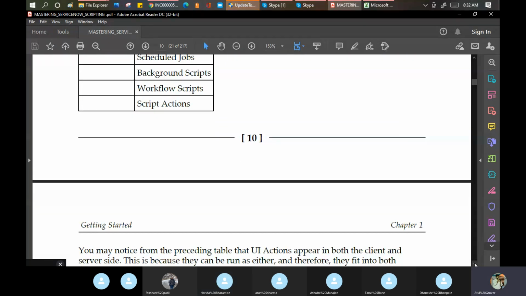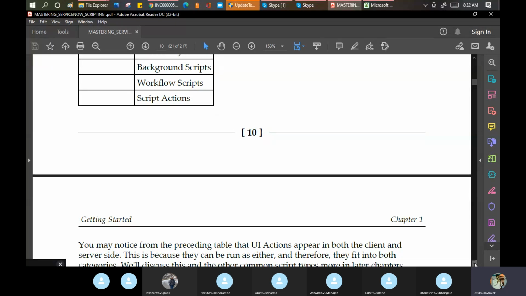If you read this book now, you will actually enjoy it. It is so simple. I like this book actually. I read 30-40 pages in just 3 to 4 hours.